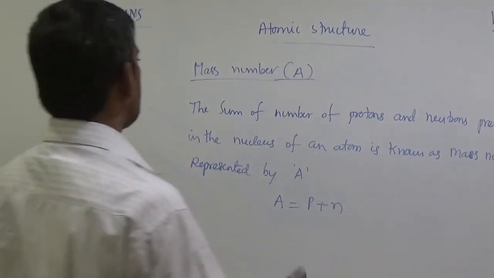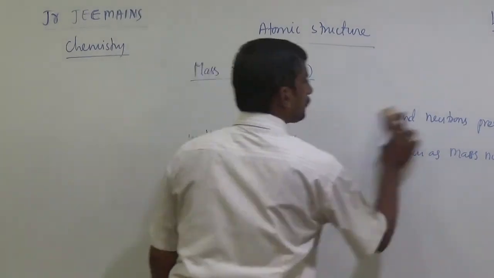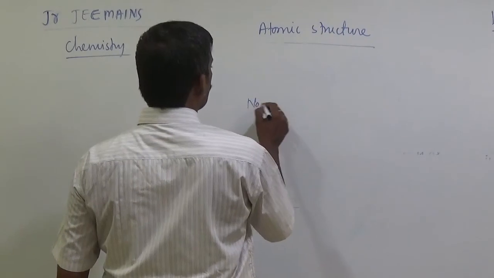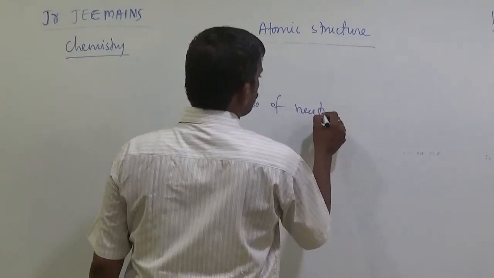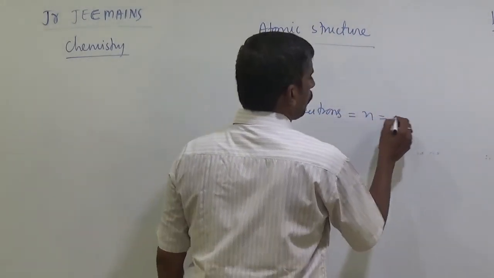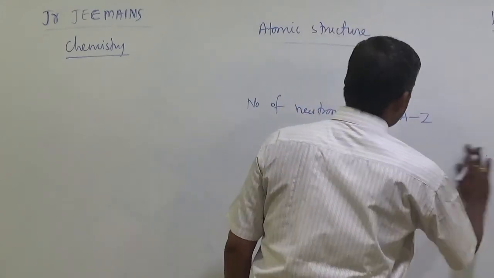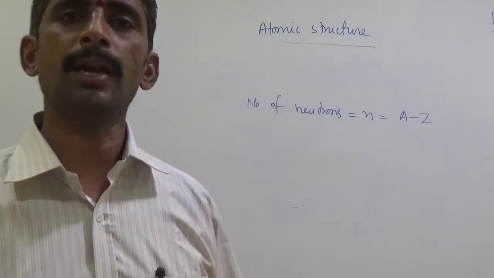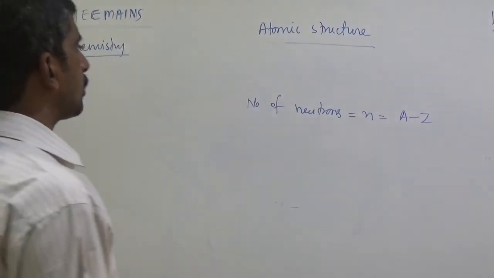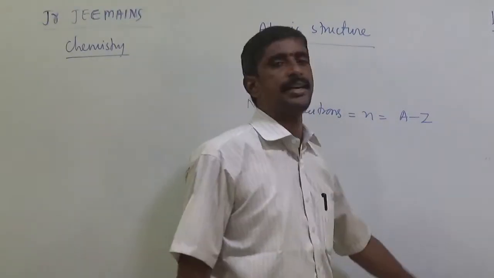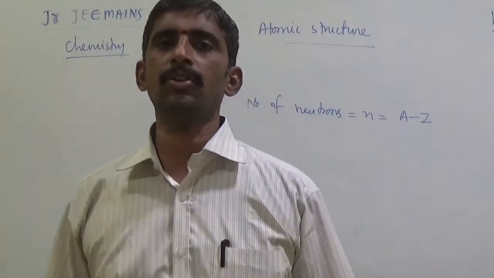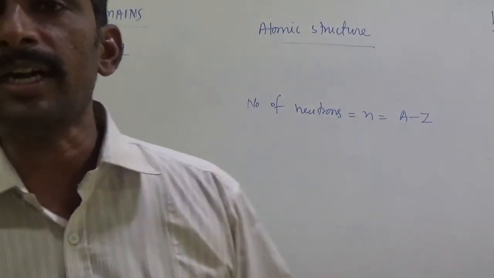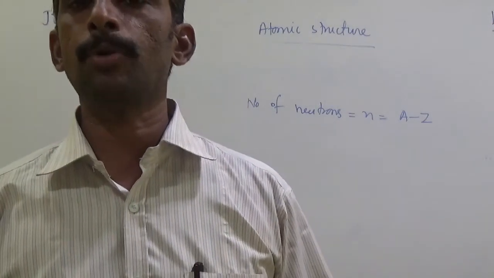Next, another one is the number of neutrons, N, equal to A minus Z. It is the difference between mass number and atomic number. That means number of neutrons N equals A minus Z: mass number minus atomic number equals number of neutrons. We know that in any neutral atom, the number of electrons is equal to the number of protons.